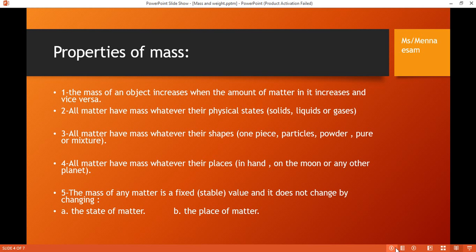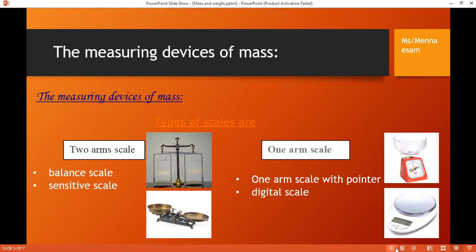Did you get it now? Okay. Let's learn how to measure the mass. How can I measure the mass? I have many types of scales. I can use them when I want to measure mass.